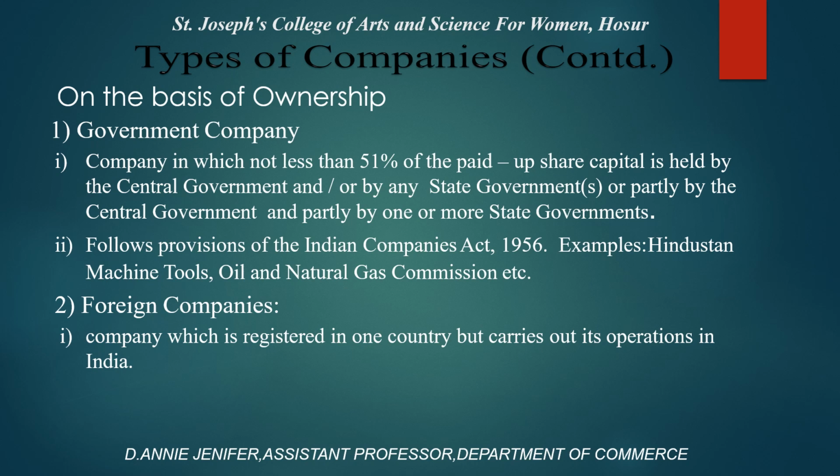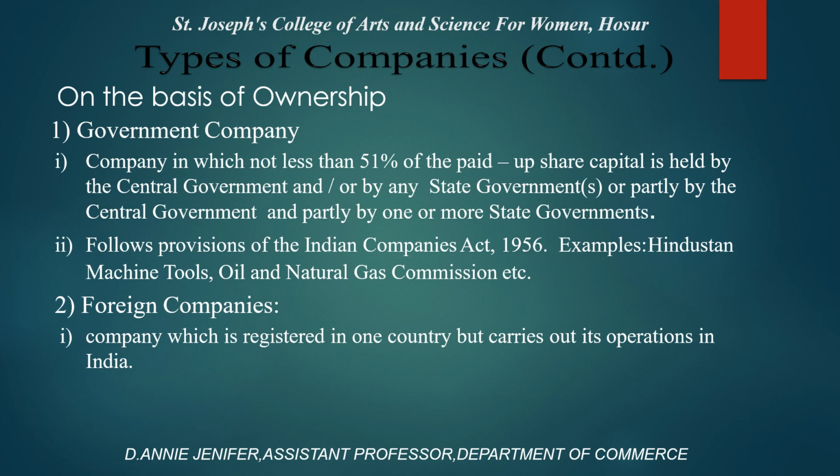On the basis of ownership. So, first one, government company. A company in which not less than 51% of the paid up share capital is held by the central government and/or by any state government, or partly by the central government and partly by one or more state governments. It follows provisions of the Indian Companies Act 1956. Example, Hindustan Machine Tools, Oil and Natural Gas Commission, etc.